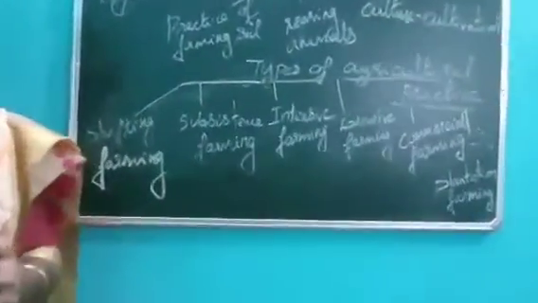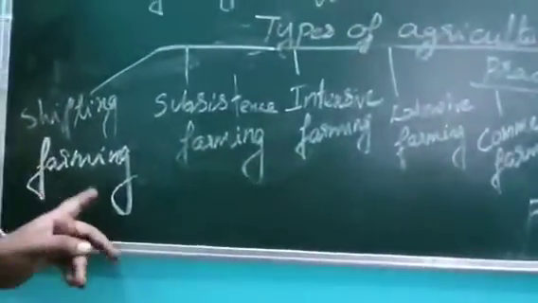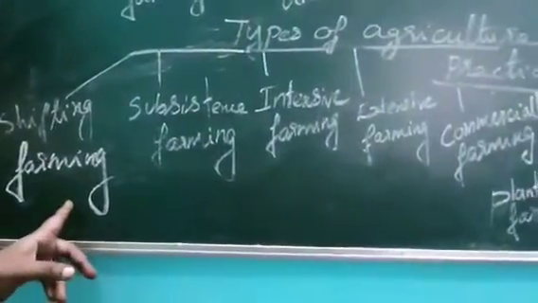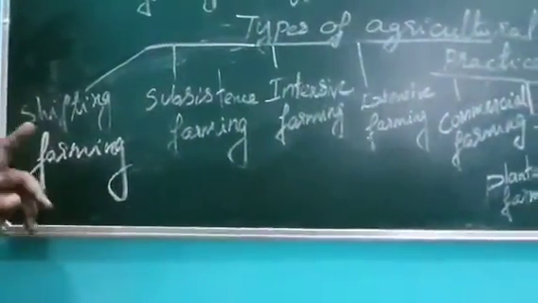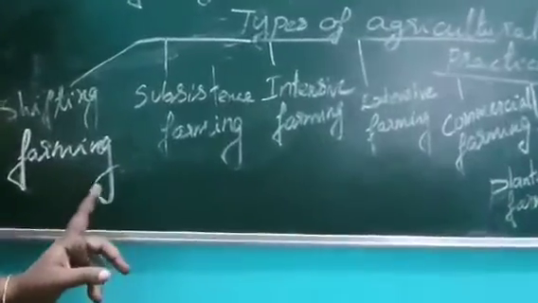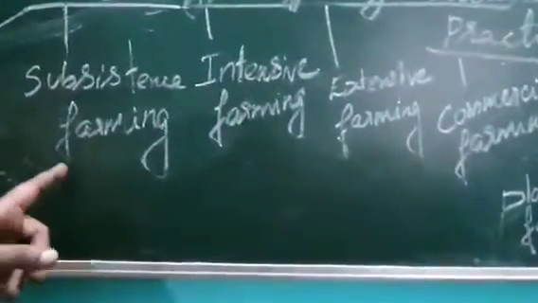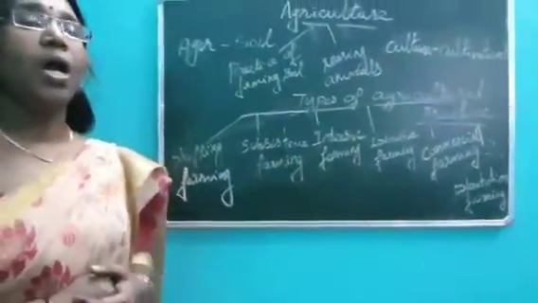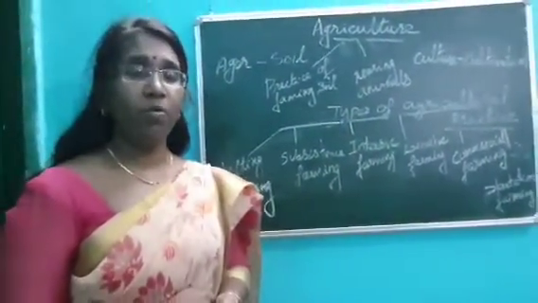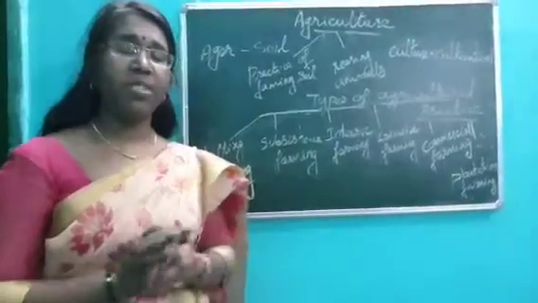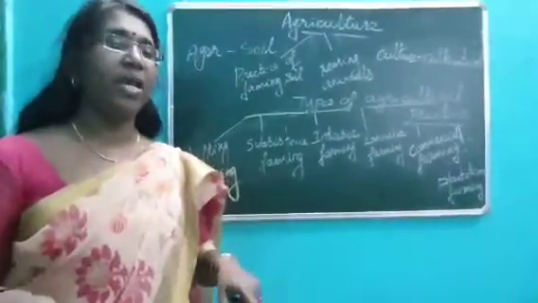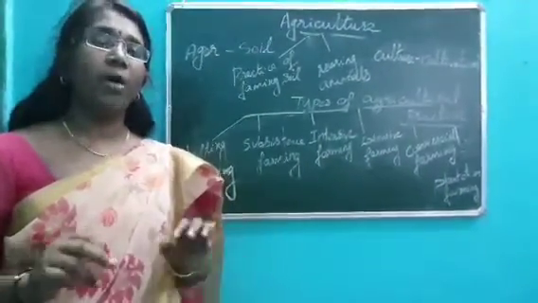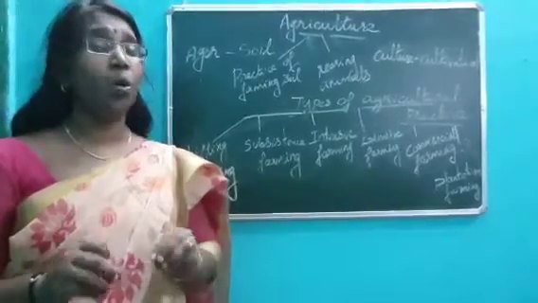So from the term itself, you understood people shift from place to place after cultivating land for only 1 or 2 years, or only for a short period of time. And next is subsistence farming. Subsistence farming is mainly practiced in highly populated areas. You know why? Because subsistence farming means a small piece of land is available. There the farmer cultivates only for his own need.